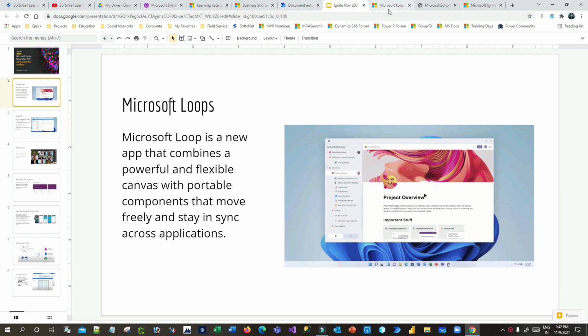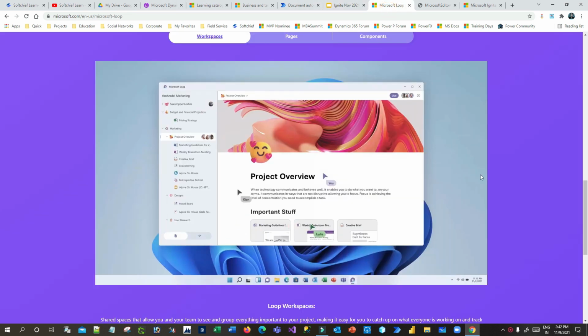Here you can see the Microsoft Loop workspace, which gives you a workspace kind of experience where you can drag and drop different types of components. This is built on Fluid components, which is a very elegant and beautiful component design. So this is called the Microsoft Loop workspace.